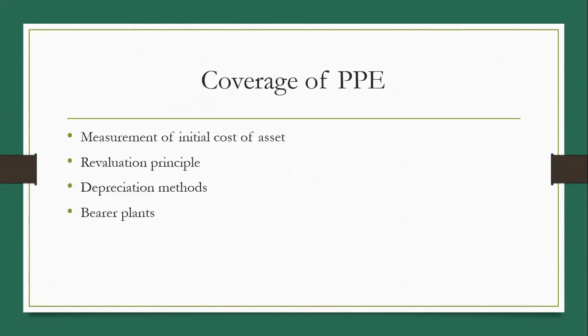In coverage of PPE, it covers how to measure the initial cost of a fixed asset. Then on revaluation, how to make accounting for revaluation. Next, use of depreciation method and classification of fixed asset on the basis of biological or bearer plants.